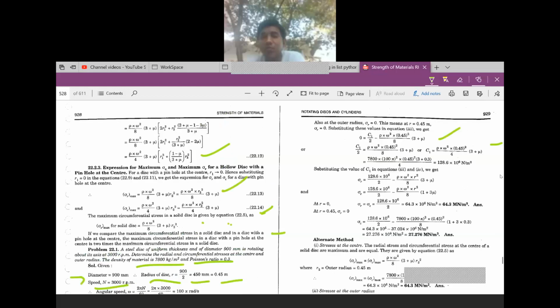After getting the value of C1, substitute it in equations 3 and 4 for sigma r and sigma c. At r equal to 0, the r term becomes 0, so sigma r and sigma c are equal to these values. At r equal to 0.45, at the outer surface, sigma r is equal to 0, and then the sigma c value will be this one.